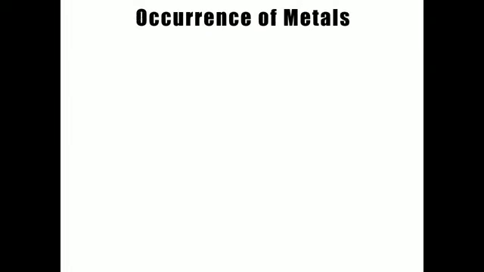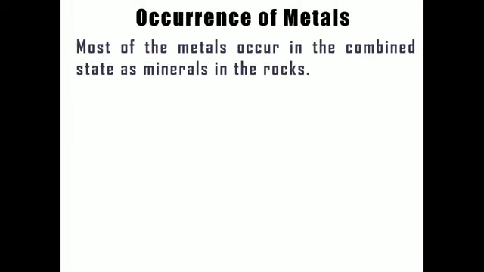Now moving on to the occurrence of metals. Remember, metals and non-metals or even metalloids are available in our earth's crust in the form of rock. The metals occur in a combined state. They may be in a free state or they may appear in a combined state also.